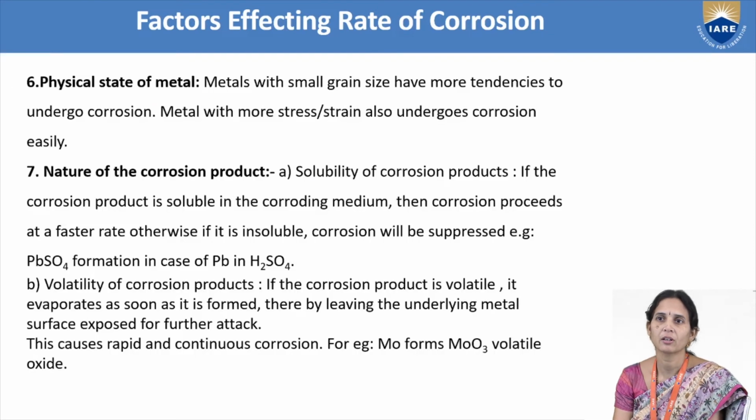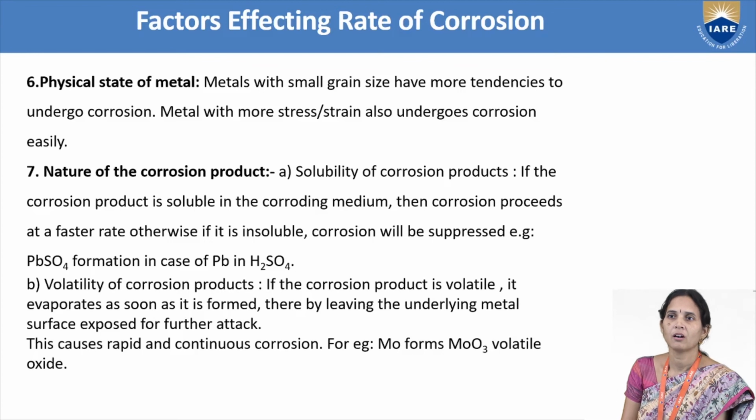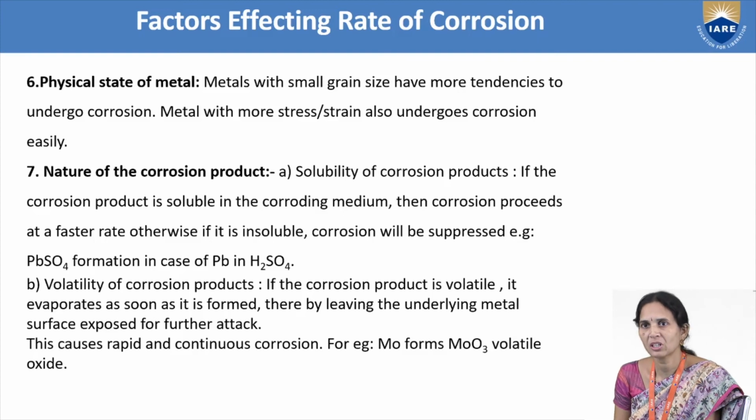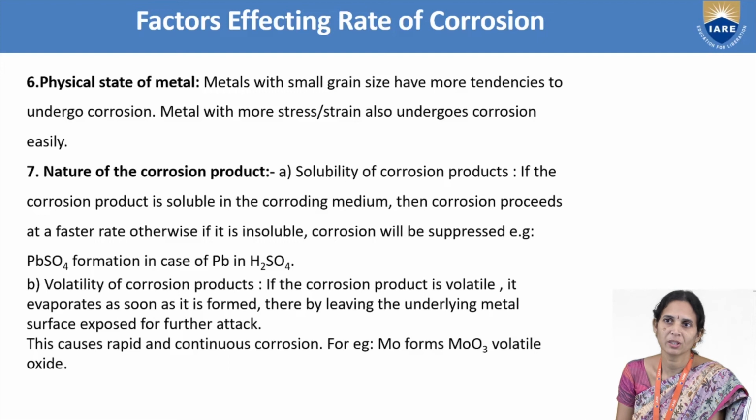Physical state of the metal. Metals with small grain size have more tendency to undergo corrosion. If the grain size of the metal is smaller, it dissolves easily in the presence of moisture and then undergoes corrosion. If the grain size of the metal is larger, dissolution takes place very slowly, and then the metal does not undergo corrosion.